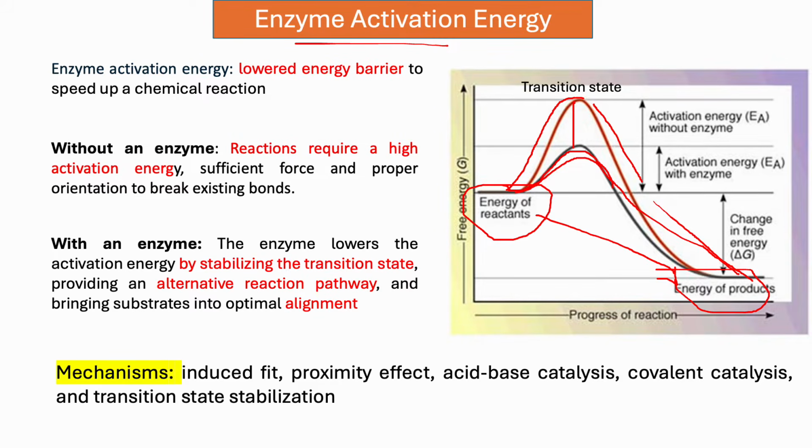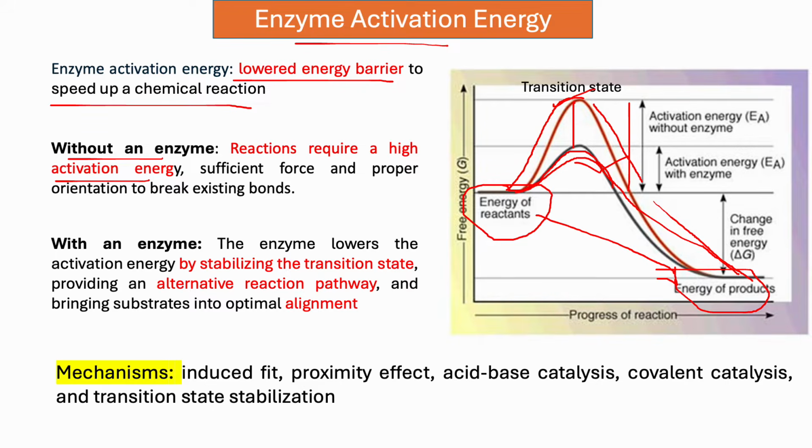So enzyme activation energy, what is it? It lowers the energy barrier to speed up chemical reaction. So the enzyme helps to lower the activation energy from this portion to here. Without an enzyme, the reaction requires high activation energy. As I showed, without the help of enzyme, activation energy is higher. Why?